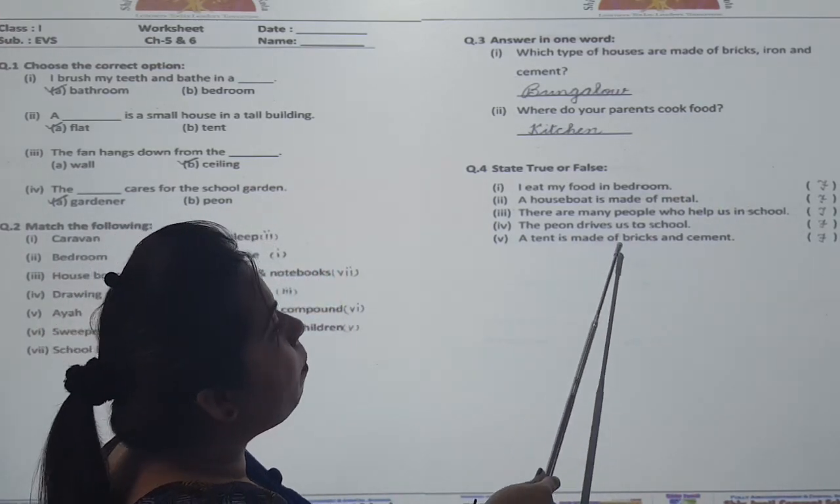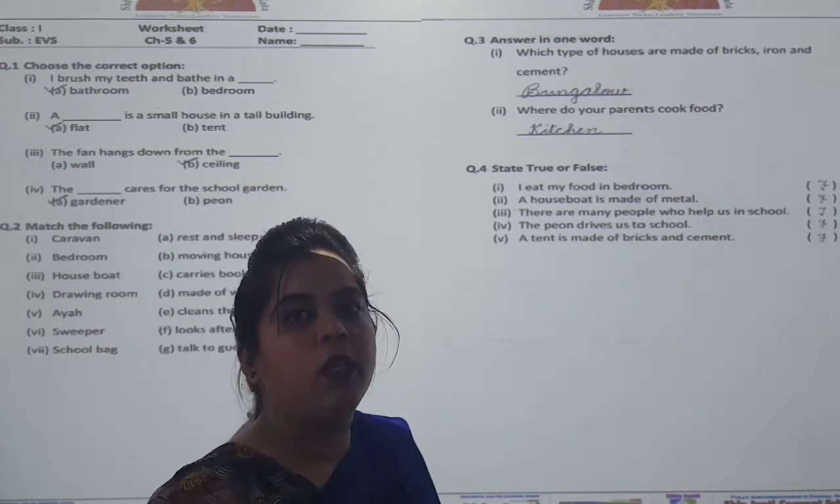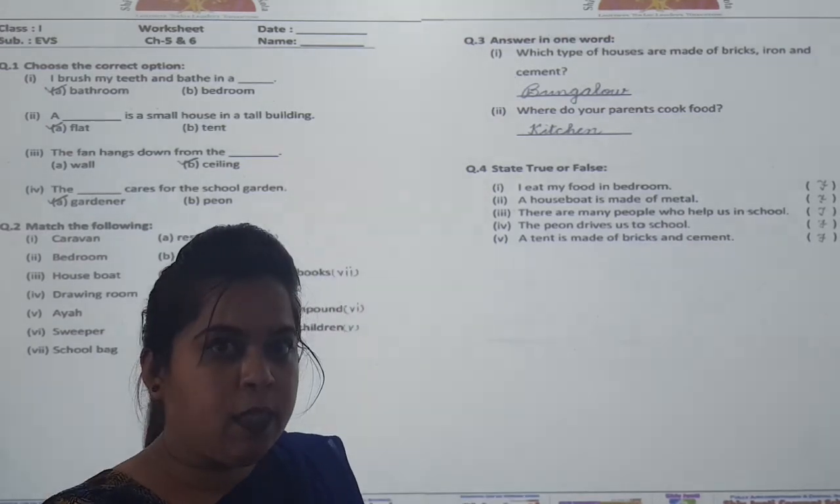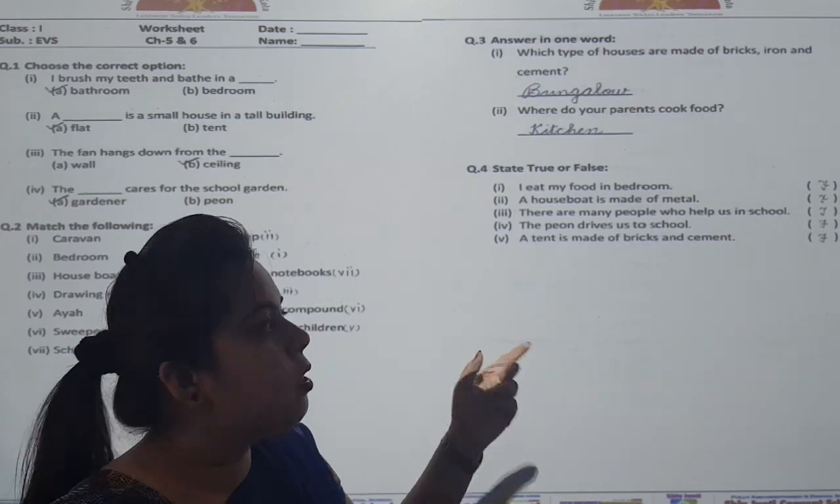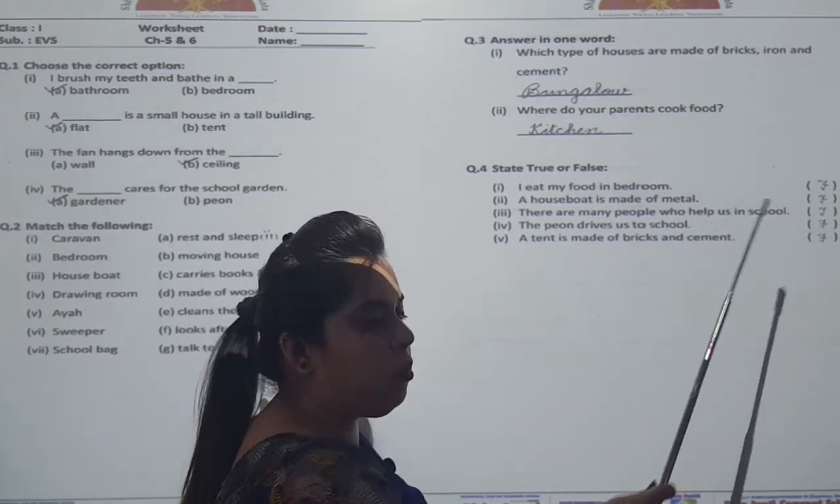A tent is made of bricks and cement. Is tent made of bricks and cement? No, it is made of canvas cloth. So, this statement is also false.